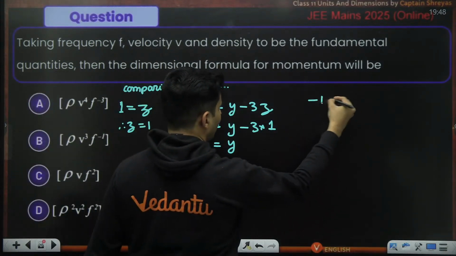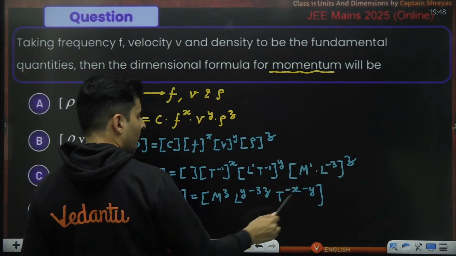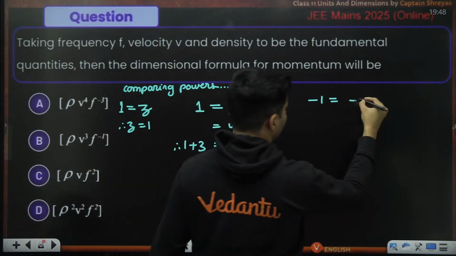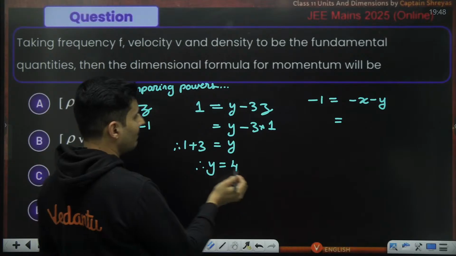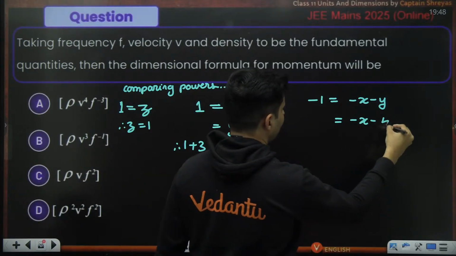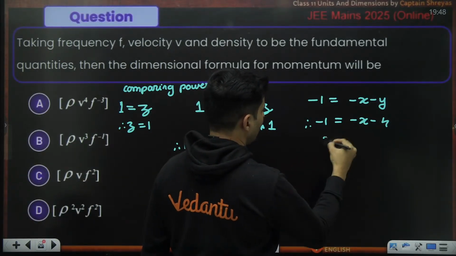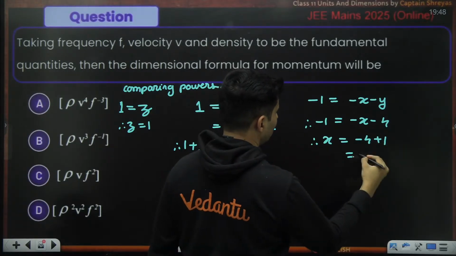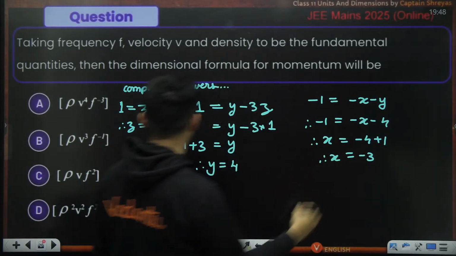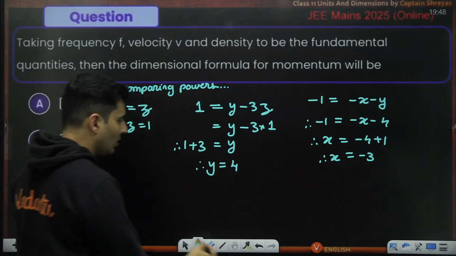So time is raised to minus 1. And over here, it is minus x minus y. But x value, I don't know, y value is 4. So basically 4 is minus 1. So x therefore will be, take it on the other side, minus 4 plus 1, which is basically minus 3. So x is basically minus 3. So we have solved the question now.